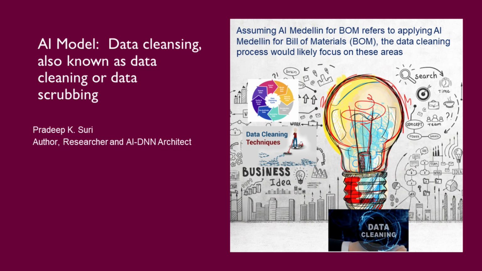Addressing outliers: investigating outliers to understand potential causes, removing outliers if they're truly errors, and adjusting analysis methods to account for outliers if they're valid data points. Validation and quality assurance, QA: using graphs and charts to identify inconsistencies and running checks to confirm data accuracy and completeness. The document provides a specific example of data cleaning with a bill of materials, BOM.